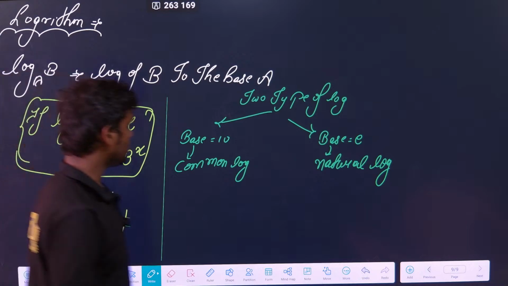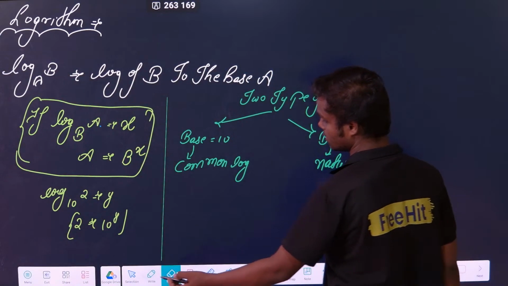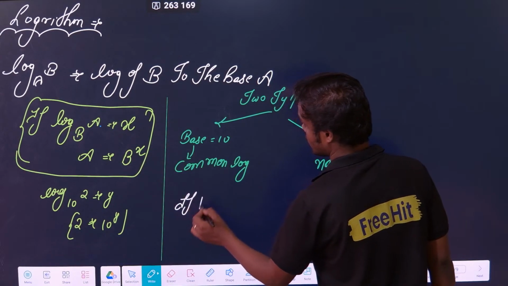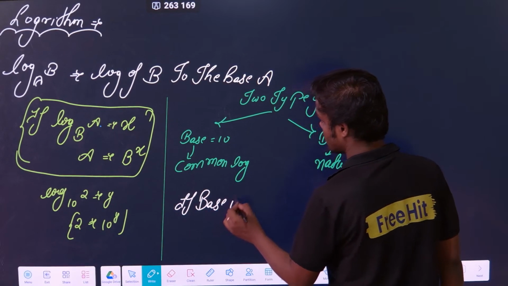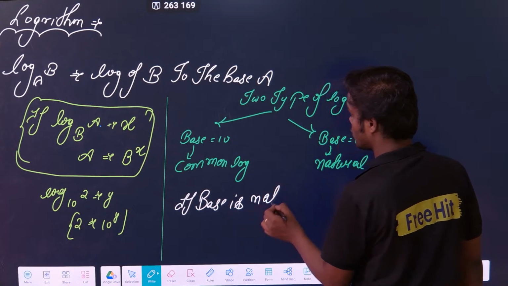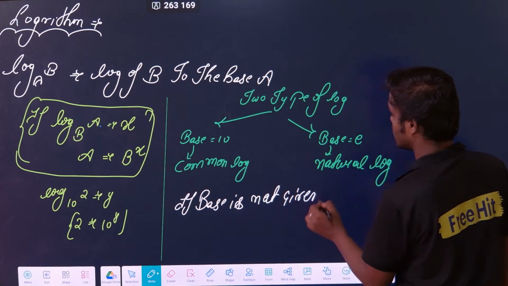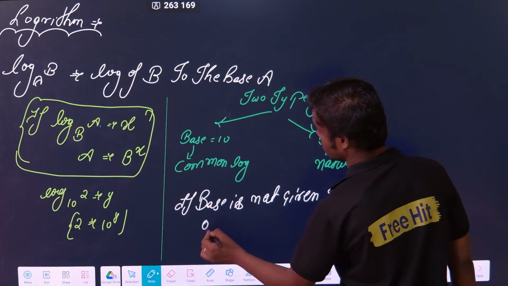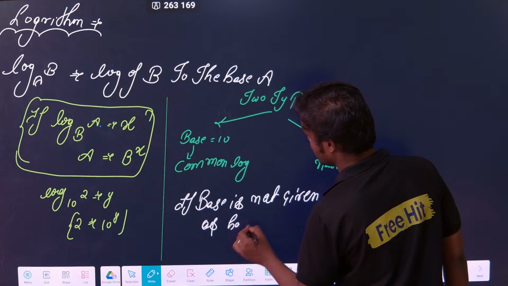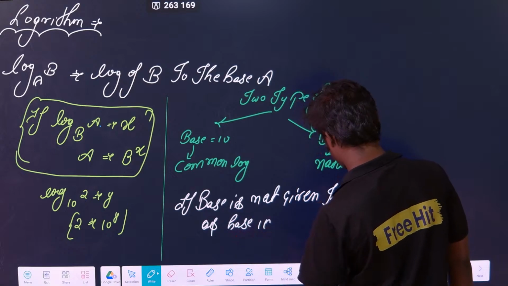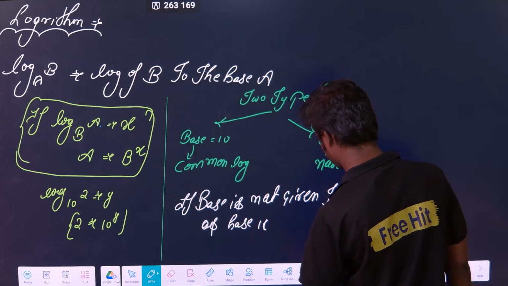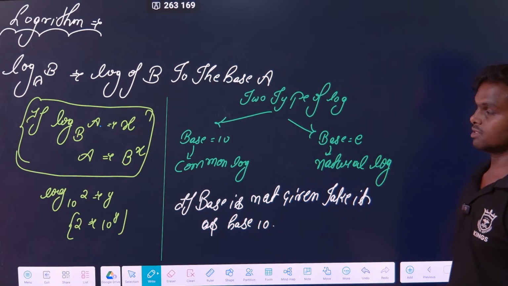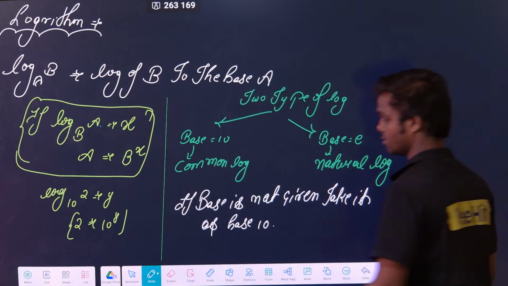Clear? Next thing, suppose in the question they haven't mentioned the base, then what will you take? If base is not given, take it as base 10. If base is not mentioned, take it as base 10.